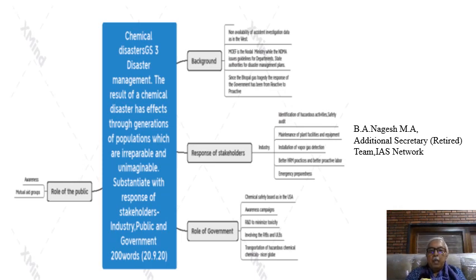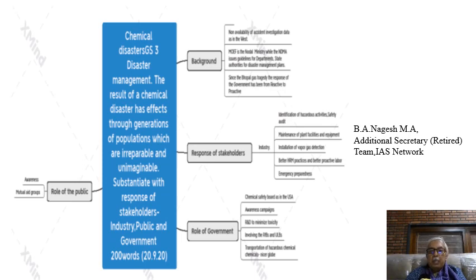The maintenance of plant facilities and equipment, how there should be periodic maintenance. You may remember how, due to negligence on the part of the Union Carbide, due to the boilers not working, there was a leak from the Union Carbide plant, which killed and maimed several thousands in the Bhopal gas tragedy. So this maintenance of plant facilities and equipment is important. Installation of vapor gas detection in case of a chemical disaster, so that the entire area is alerted.